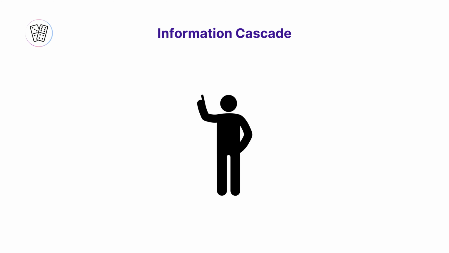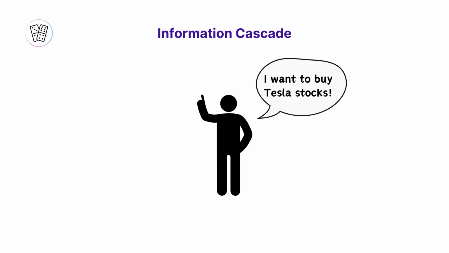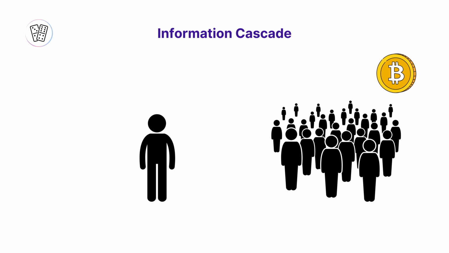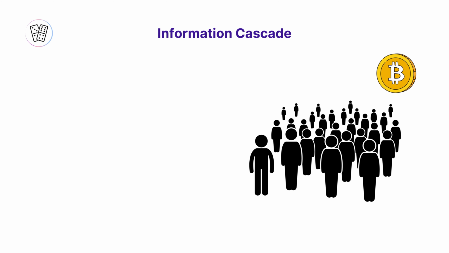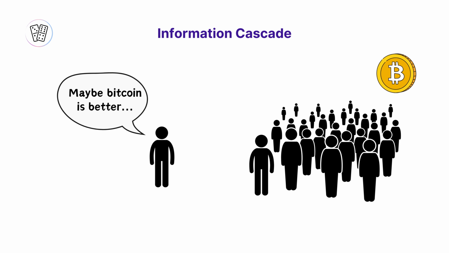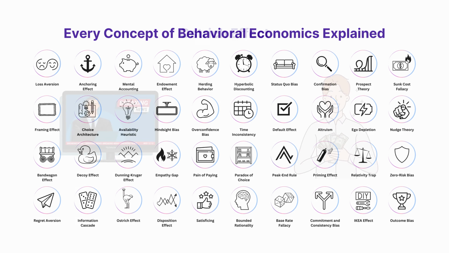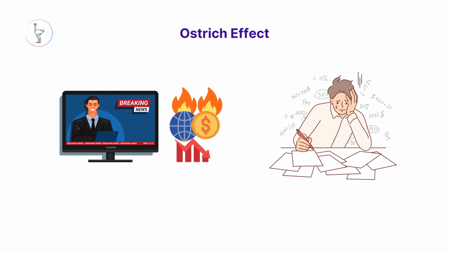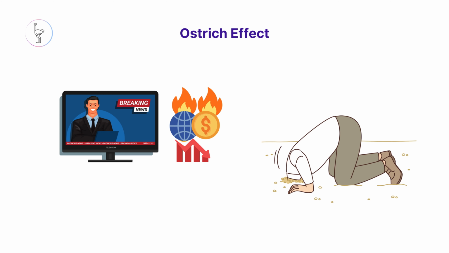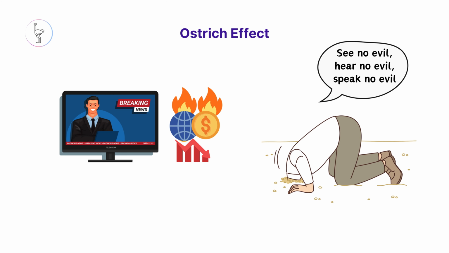Information cascade. A situation where individuals, having observed the actions of those before them, make decisions based partly on their own information and partly by imitating others. This can lead to rapid shifts in societal norms or markets, not always based on fundamental information. Ostrich Effect. The tendency of people to avoid information that might lead to discomfort or require difficult decisions, similar to the myth that ostriches bury their heads in the sand to avoid danger.